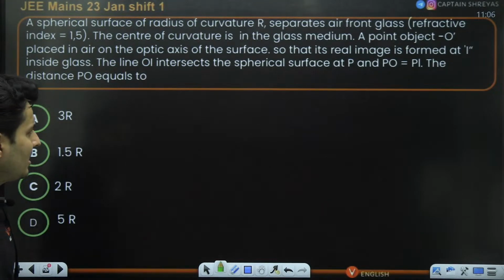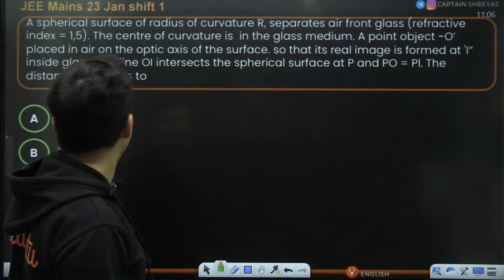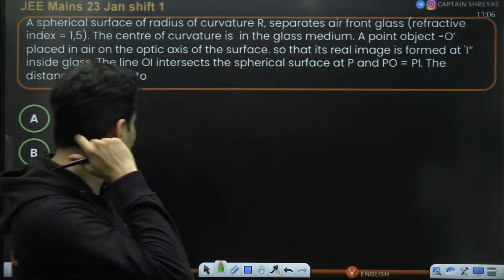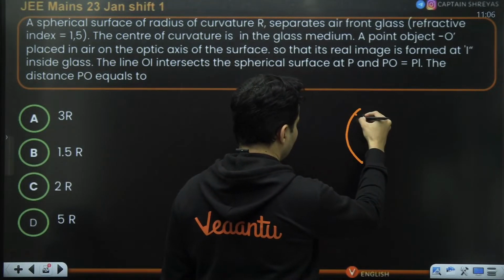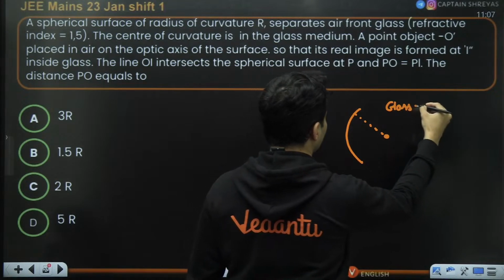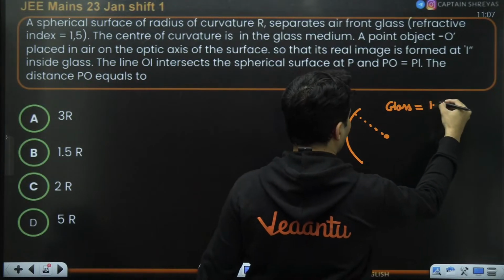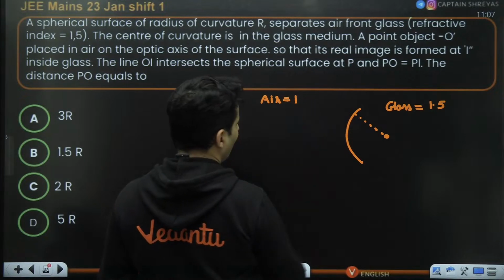That means object distance and image distance are the same. Distance PO is equal to... Okay, air from the glass. The center of curvature is in the glass. So this is how it is. The center of curvature is inside that particular glass. Glass has a refractive index of 1.5. Air obviously has a refractive index of 1.